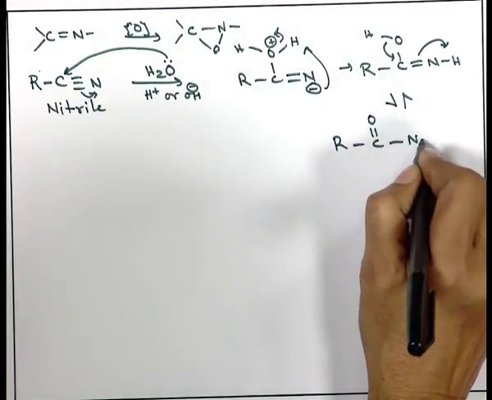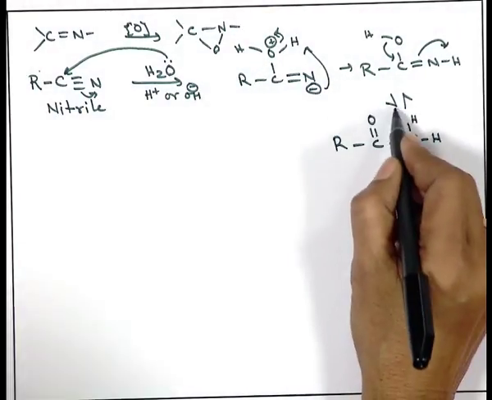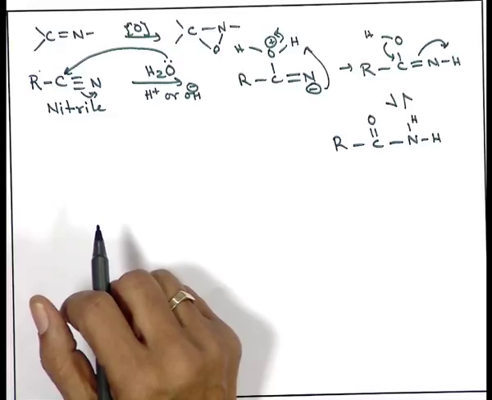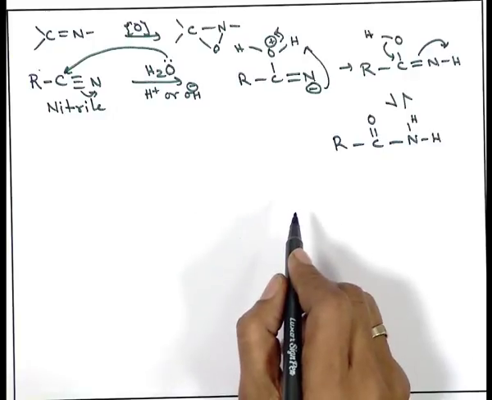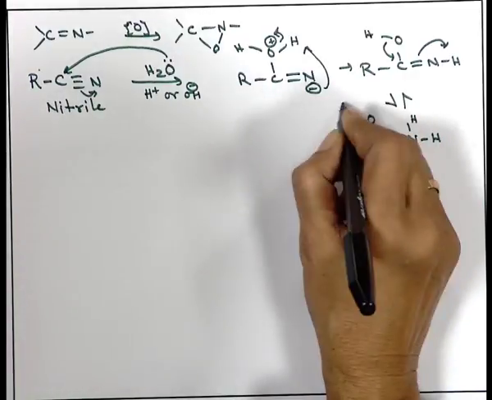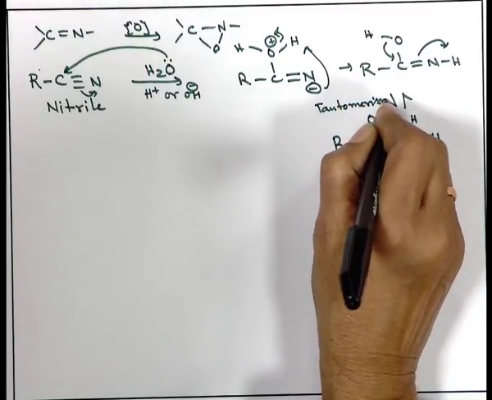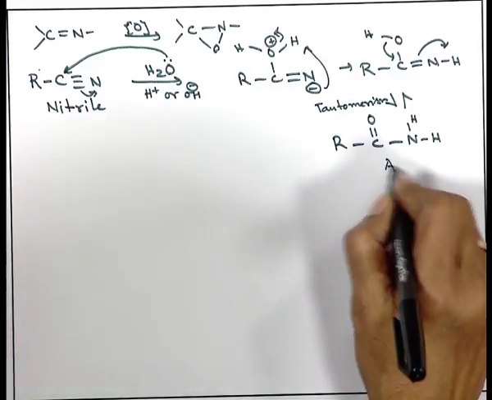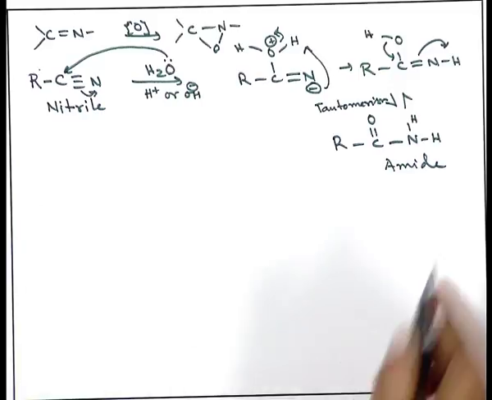the electron cloud is shifting from one to the other, a very interesting phenomenon, and here I have written the reversible sign, not an electron delocalization. This is a phenomenon where the proton is shifting from this position to that position. Proton delocalization is another way to call it, and it is called tautomerism. So, tautomerism is taking place, and we have ended up with the compound RCONH2. What is that compound? This is the amide.